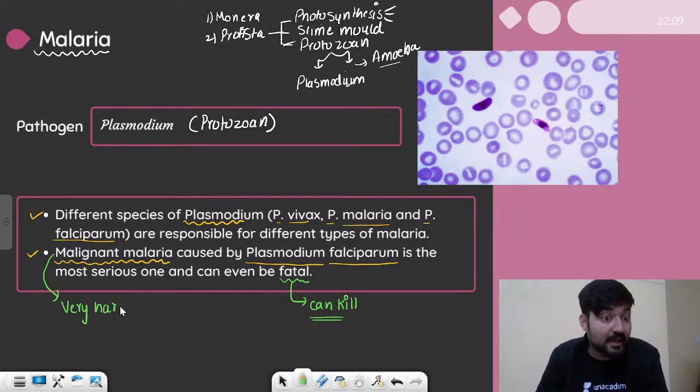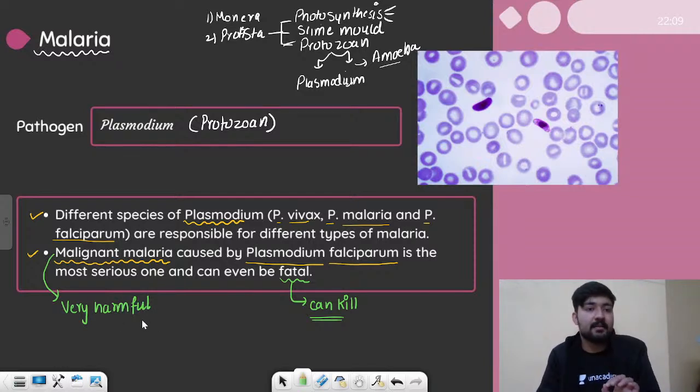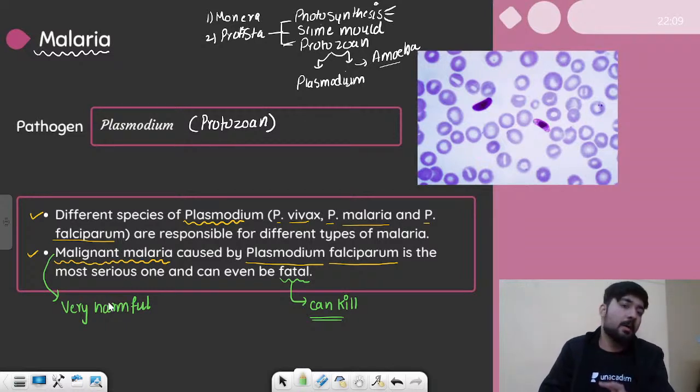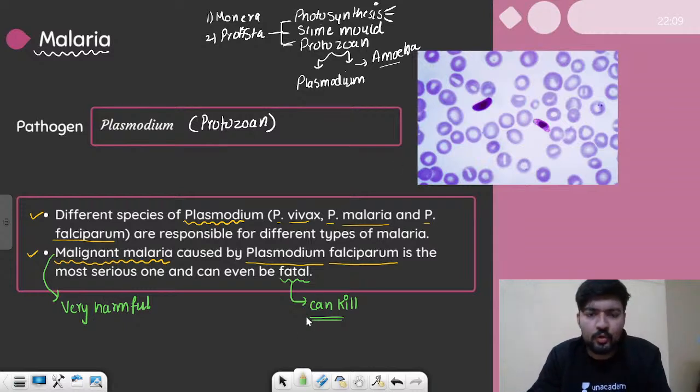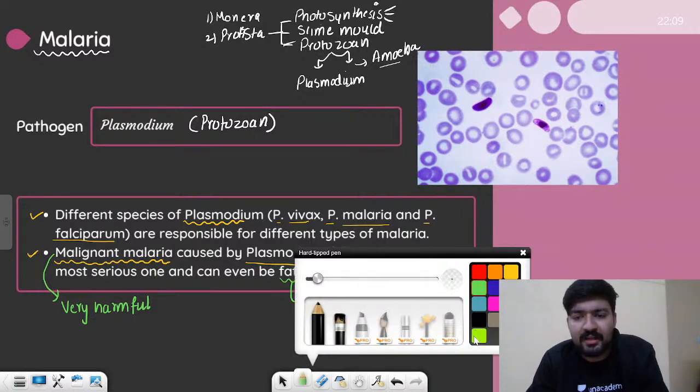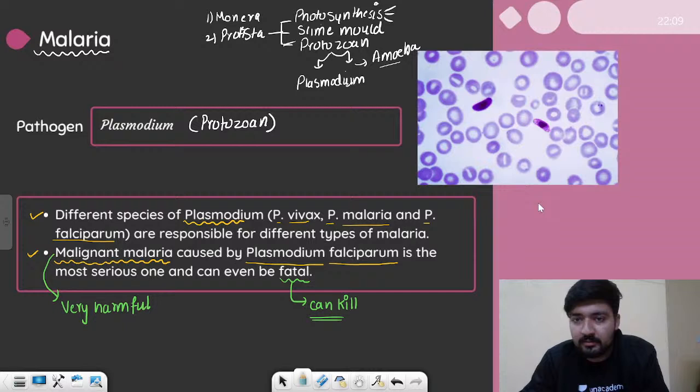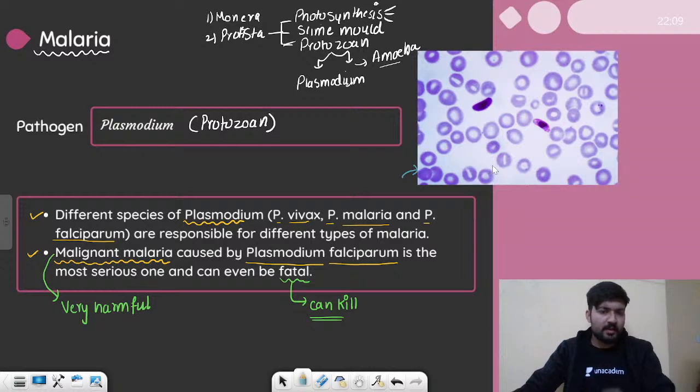We have 2 types of cancers as well. We have benign cancer and malignant cancer, right? So this malignant cancer is the harmful one, and in this case malignant malaria is the harmful one. Here I have an image to help you visualize how these organisms look. They just look like tiny balls. Basically they are microscopic, and that is how they look under the microscope, these plasmodiums, right? So we have different types of plasmodiums, different types of malaria, but the most dangerous one is malignant malaria.